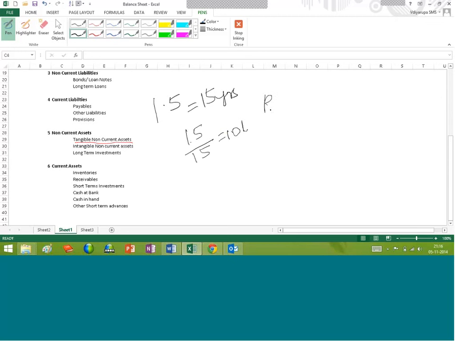Here, out of this 1.5 crores, this is going to help us in generating revenue for 15 years. So 10 lakh rupees every year must be matched against the revenue generated for that specific year. So this 10 lakhs out of this 1.5 crores of rupees must be brought to the statement of profit or loss every year as an expense. This process is referred to as depreciation.